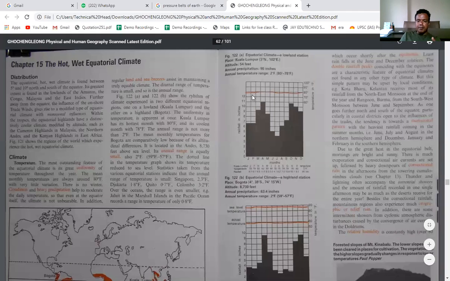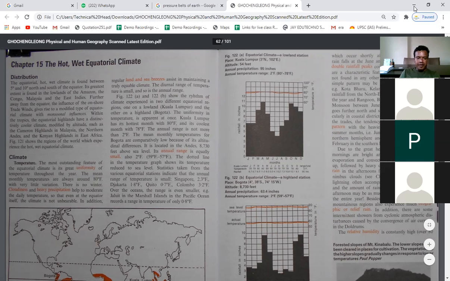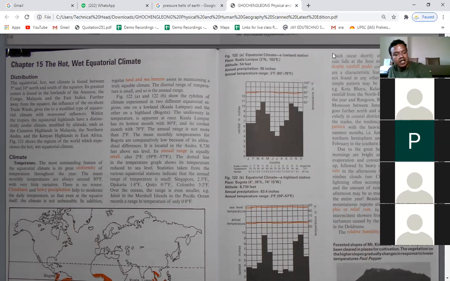And what is that great uniformity? That throughout the year the temperature is very high, and since the temperature is very high, what will happen? We have already seen that if the temperature is very high, what will happen then? Can anyone explain? If every day the temperature is very high, what will happen in such a situation? Yes, Ritika, what will happen if every day the temperature is high? Means throughout the year there is summer. Yes, summer. So what will happen with this situation? Means there are no other seasons apart from summer. Every day, temperature is very high.